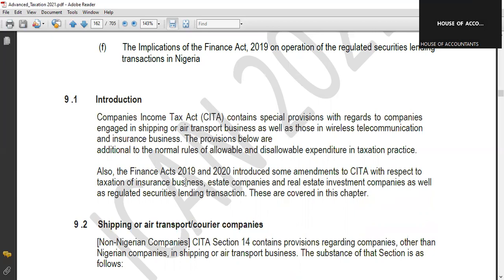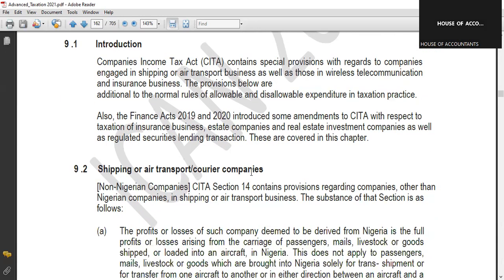Also, the Finance Act 2020 and 2019 introduced some amendments to CITA with respect to taxation of insurance business, estate companies, and real estate investment companies. This topic we are treating, special businesses, actually focuses on insurance businesses, air transportation, and then the shipping company as well.